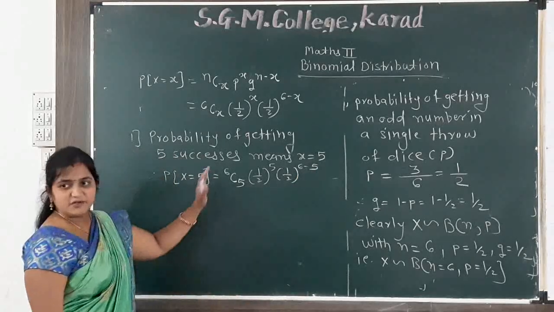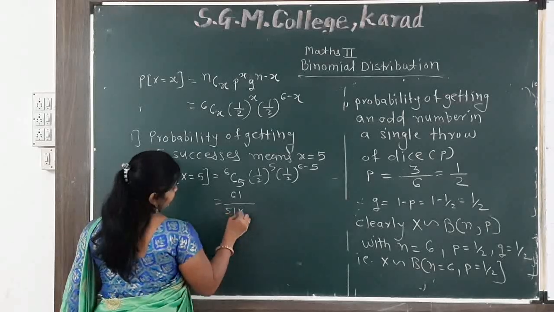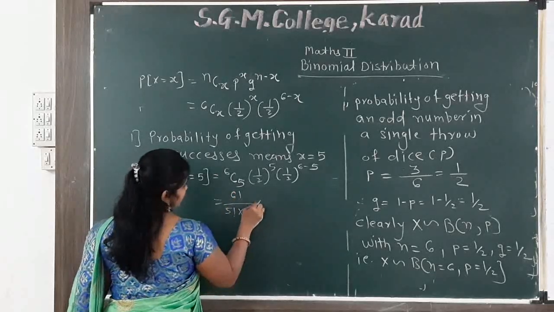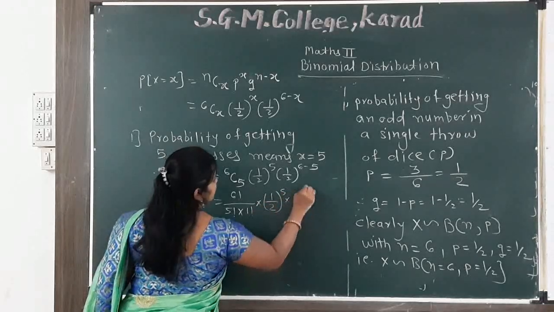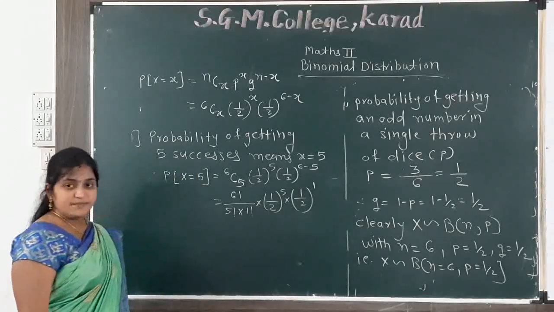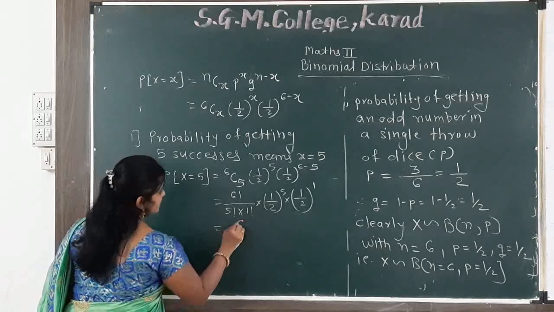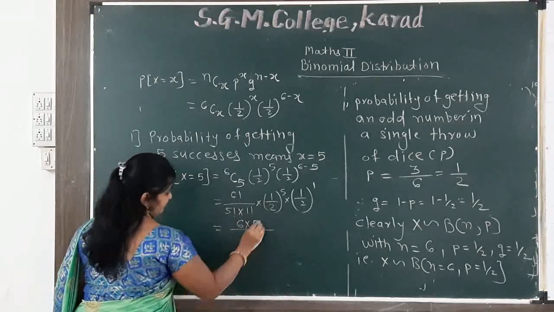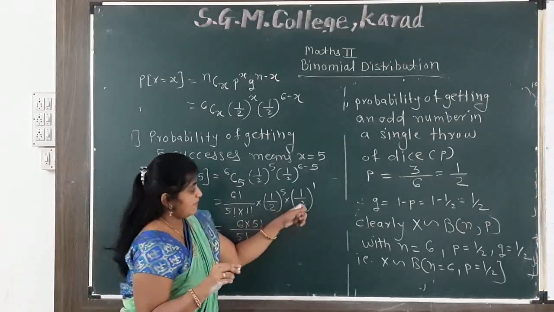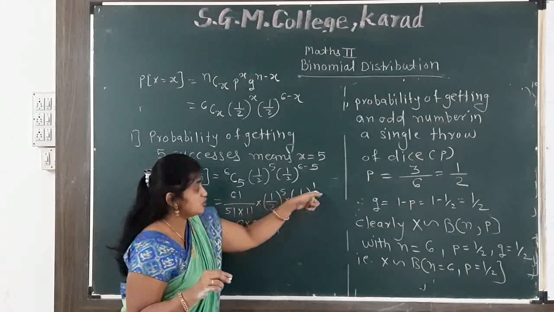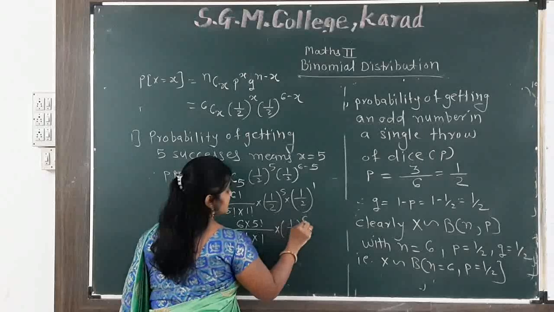Simplify again. We can use the combination formula here: 6 factorial divided by 5 factorial multiplied by 6 minus 5, which is 1 factorial, multiplied by 1 by 2 raised to the power 5 multiplied by 1 by 2 raised to the power 1. We can simplify 6 factorial up to 5 factorial. So we get 6 multiplied by 5 factorial divided by 5 factorial multiplied by 1, multiplied by 1 by 2 raised to the power 5 and 1 by 2 raised to the power 1. The base is the same, so we add the powers: 1 by 2 raised to the power 6.